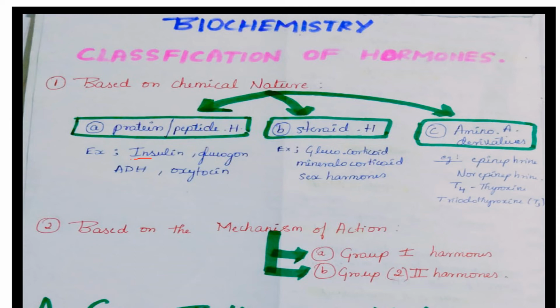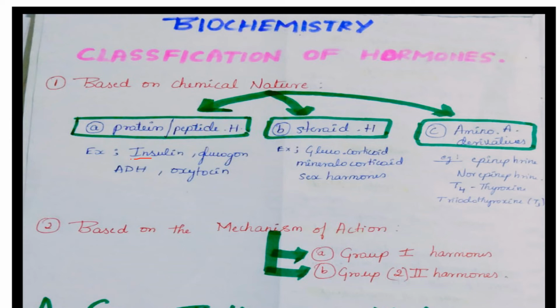Insulin is secreted from the pancreas, and the main function of insulin is that it lowers the blood glucose level, which causes a hypoglycemic effect, and promotes protein synthesis and lipogenesis.